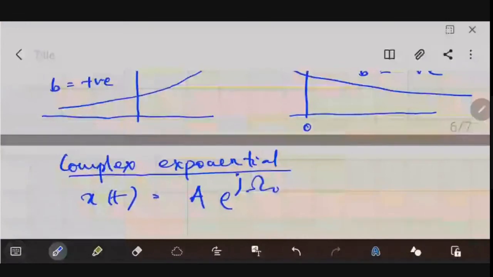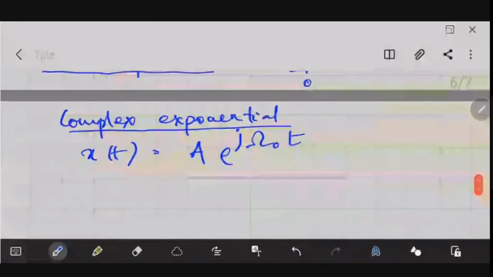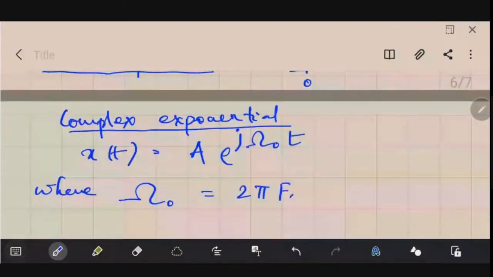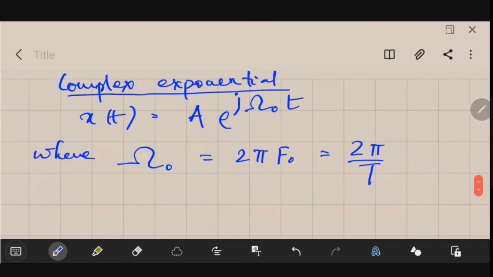Here omega 0 is equal to 2 pi f0, which could also be written as 2 pi by T, and it defines the angular frequency.